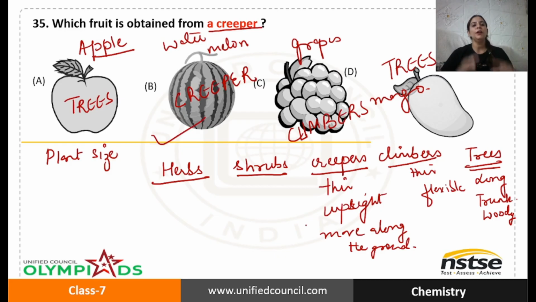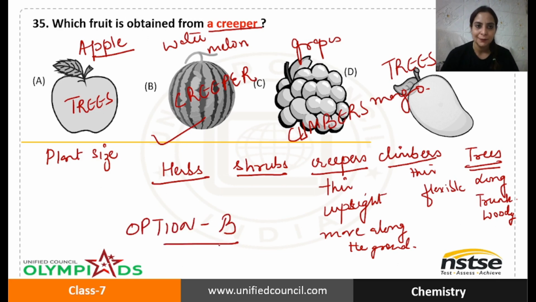So here we need to pick a fruit obtained from creeper. I told you creeper has more weighted fruits over it. That is why it has a very thin stem and it moves along the ground. So which one is the correct answer? Which fruit do you get from creeper? Option B, that is watermelon.